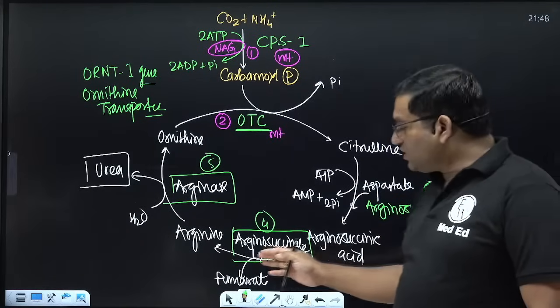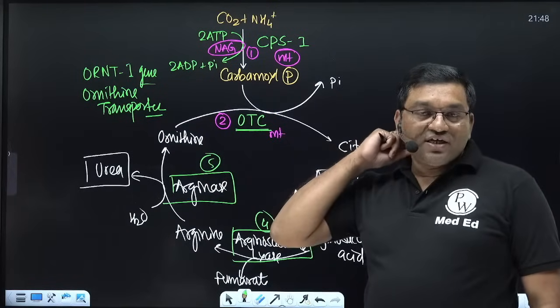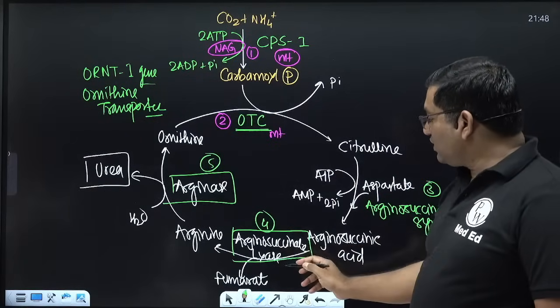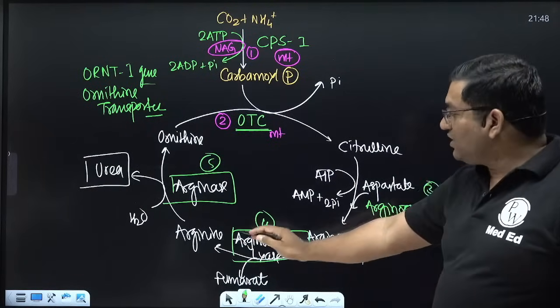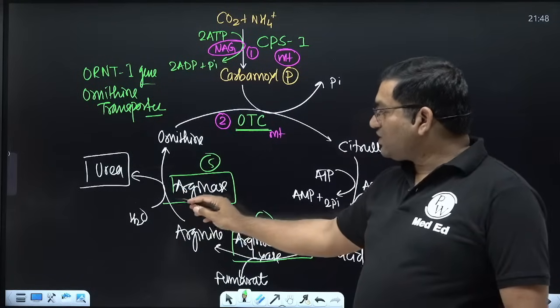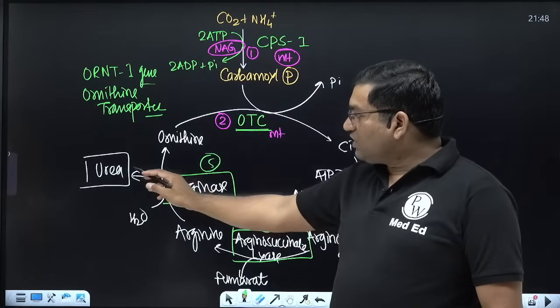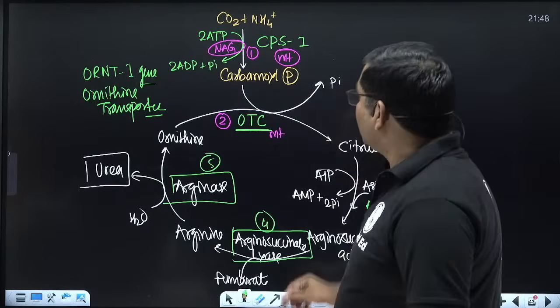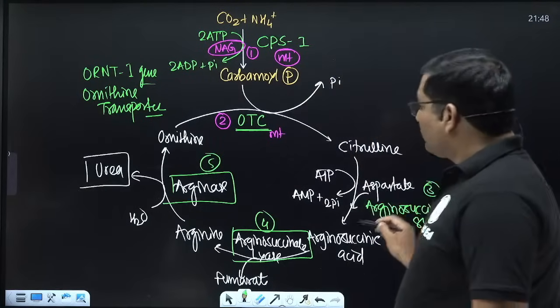Arginosuccinic acid, by the lyase reaction, releases fumarate and is converted into arginine. Arginine is acted upon by arginase, and by a hydrolysis reaction there is formation of urea. So one nitrogen group of urea is from the ammonia molecule, and one is from the aspartate molecule.